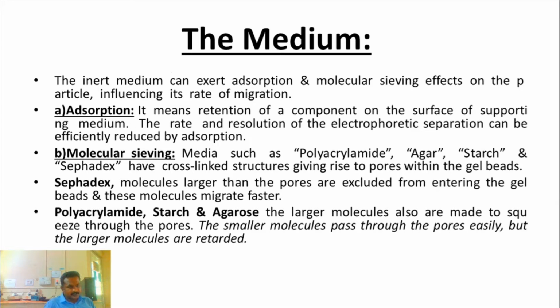Third factor is medium. The medium affects the rate of migration very significantly. How? Through the absorption property of the medium, the molecular sieve property of the medium, and finally electroendoosmosis. Electroendoosmosis is one of the main factors, but we can study it later. First we are going to learn this absorption.